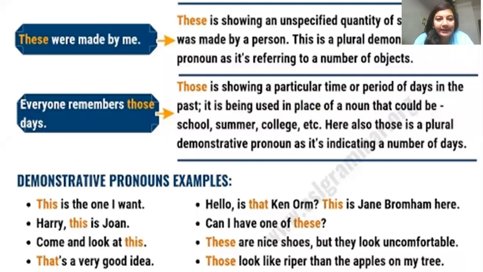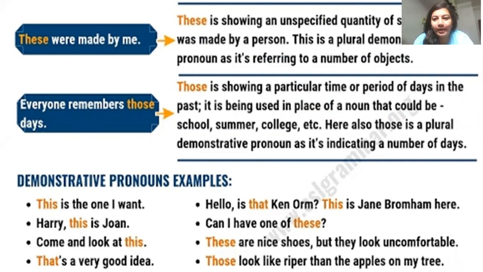Further, these were made by me. अब जैसे verb use किया है were, तो उससे पता चल जाता है that why demonstrative pronoun these is used. Because जो भी बनाया है वो plural in number है, that is why plural verb is used, and so we will use plural demonstrative pronoun.